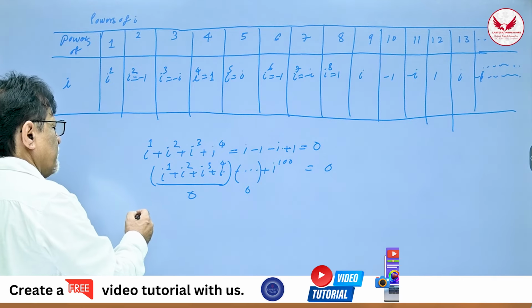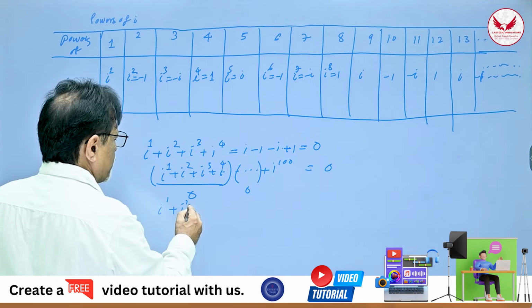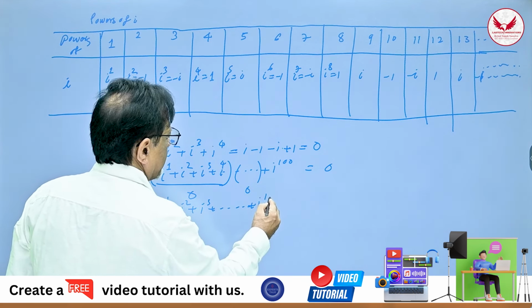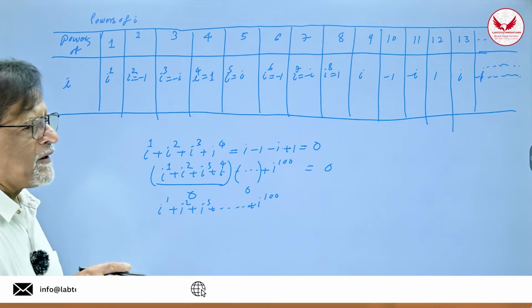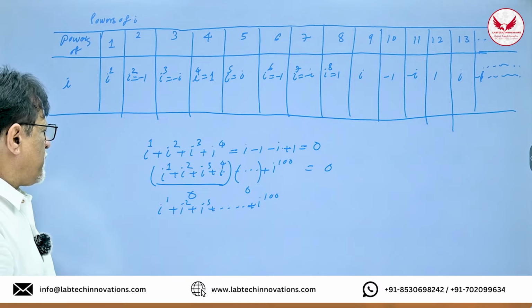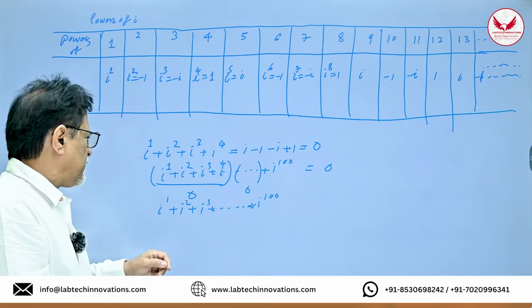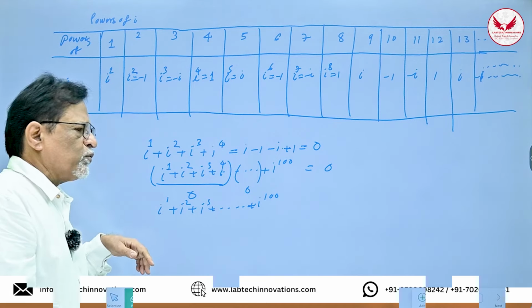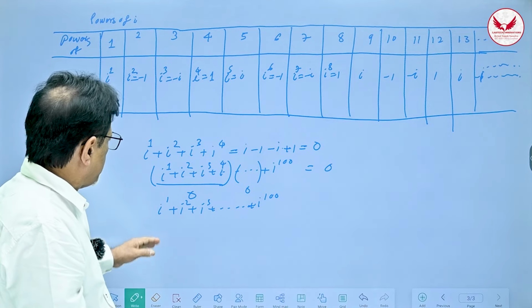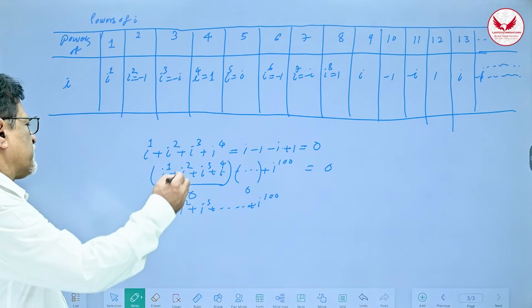Okay. Another way of looking at it: i raised to 1 plus i raised to 2 plus i raised to 3, etc., up to i raised to 100. If you know from another topic called geometric progressions, this is a geometric progression. A geometric progression is one in which the division of two consecutive values is the same. So i square upon i, i cube upon i square is i. Therefore, every next number is obtained by multiplying by i.